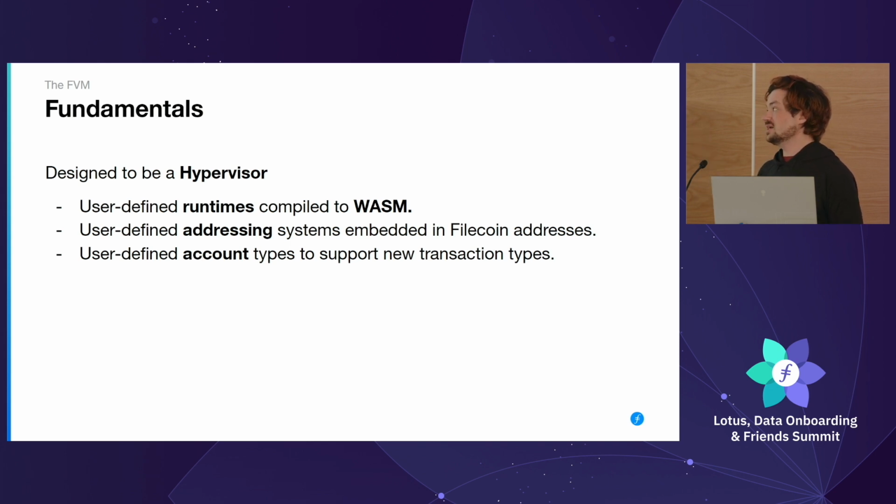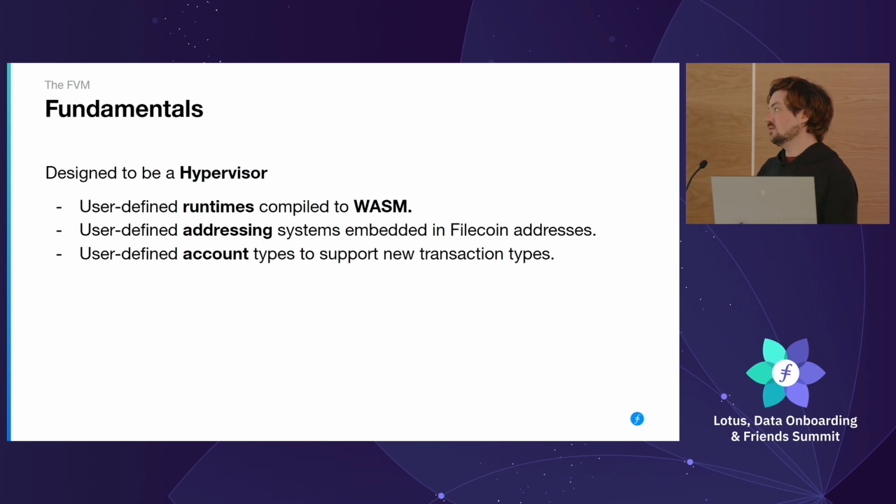We're supporting user-defined addressing, so we can literally take another addressing system, put that inside a Filecoin address, and then take it back out. So it allows people to take their system as is, with the address generation logic the same way. A lot of tooling will predict addresses. It'll say, okay, if I deploy this actor from this account with this code, I will get this address. This allows you to keep whatever guarantees you have in your old system the same when you import your system into Filecoin, if you do that.